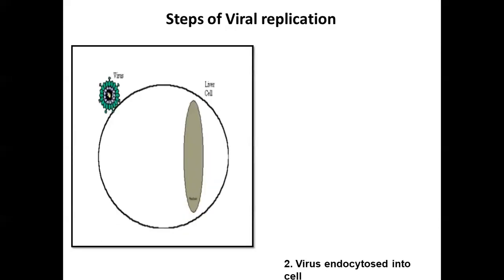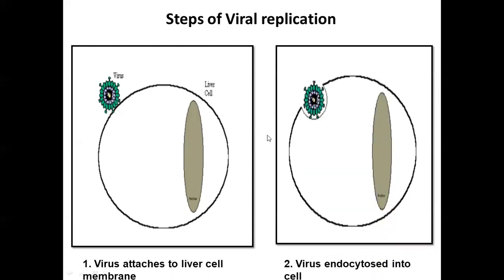So this is the first step. Before that, we'll see this is the virus, this is the liver cell, and this is the nucleus of the liver cell. The one that you're seeing in gray is the nucleus of the liver cell. As a first step, the virus attaches to the liver cell membrane. Then it is endocytosed into the liver cell. You have already studied the process of endocytosis, and it is by this process that the virus is internalized inside the liver cell.